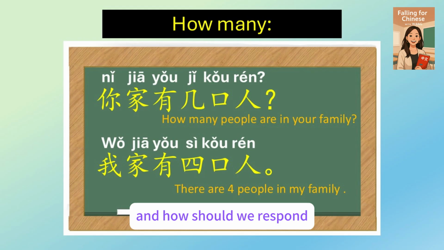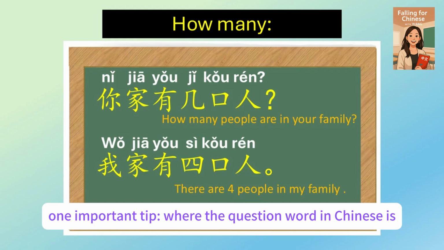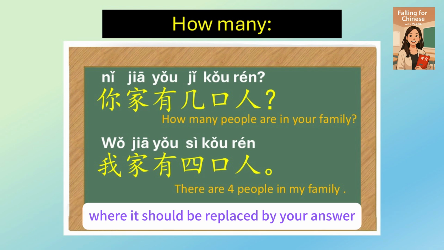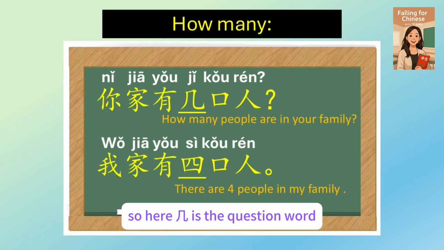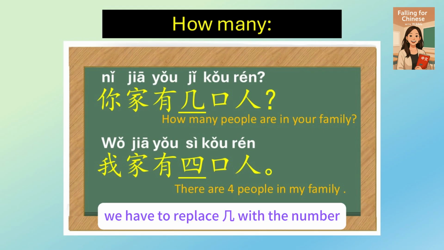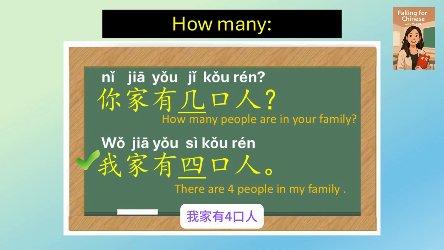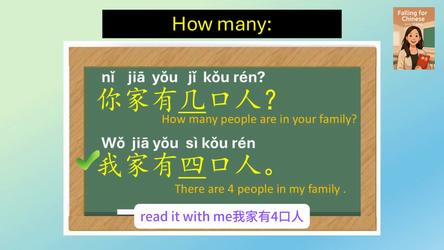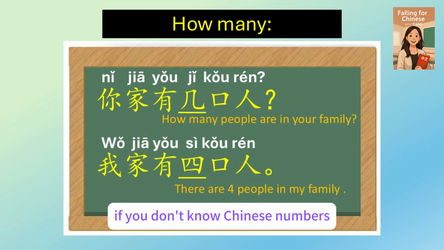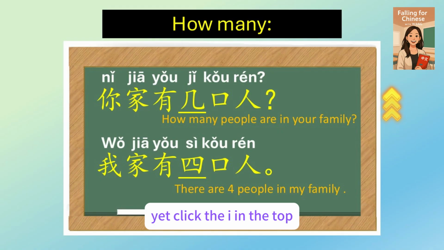And how should we respond? Remember one important tip. Where the question word is in a Chinese question, it should be replaced by your answer. So here, 几 is the question word. We have to replace 几 with the number you want to answer in a sentence. You can answer 我家有4口人. Read it with me. 我家有4口人. If you don't know Chinese numbers yet, click the I in the top right corner to learn them.